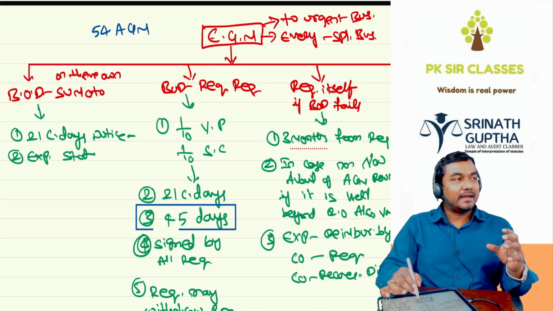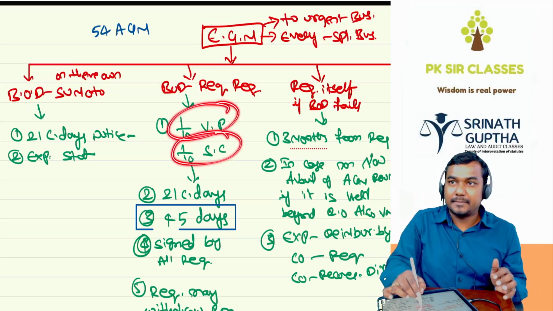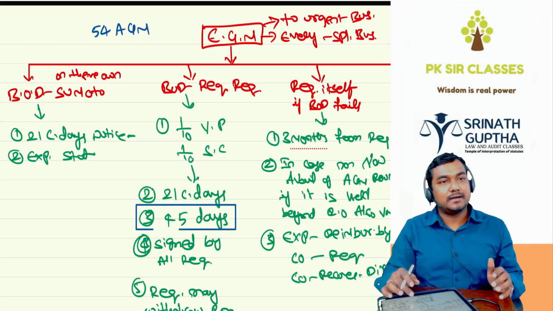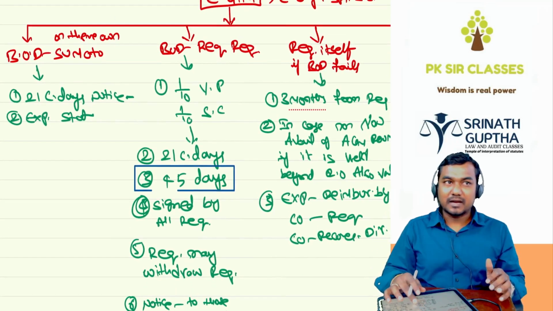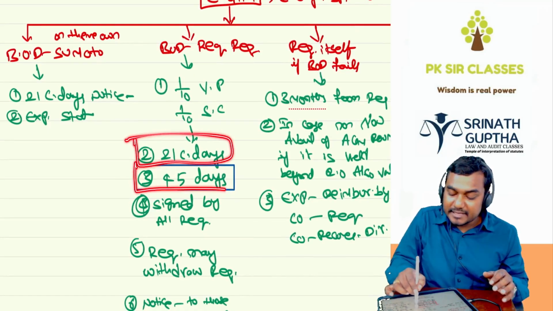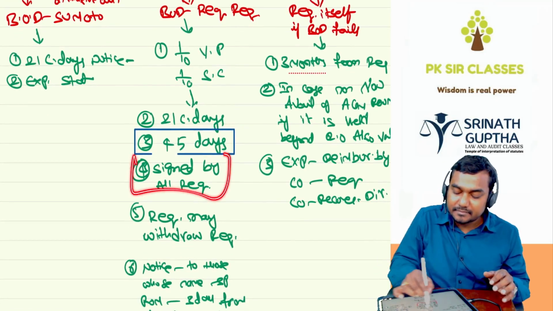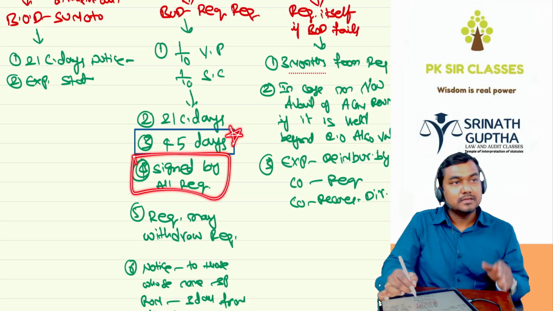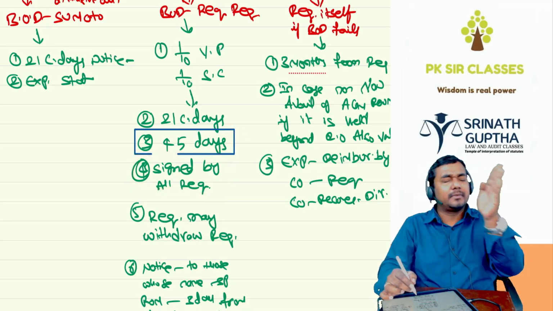A shareholder can request for the general meeting if he has 1/10 of the voting power or 1/10 of the share capital. At the request of such a shareholder, the BOD has to call the general meeting by giving 21 clear days notice within 45 days from the demand. The request must be signed by all the requisitionists. This 45 days, remember. So for example, assuming January has 30 days, February also 30 days.